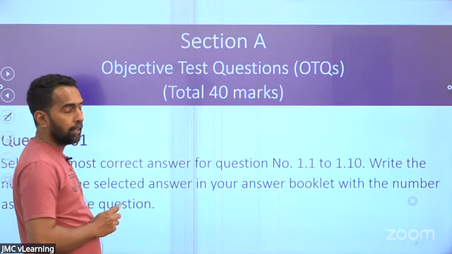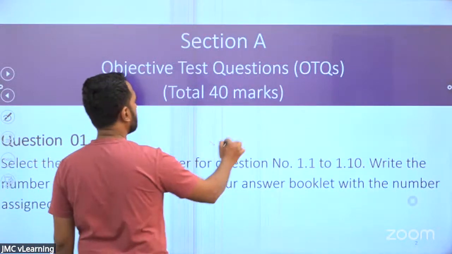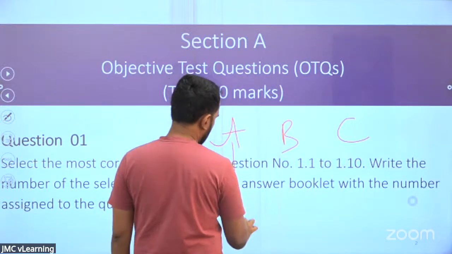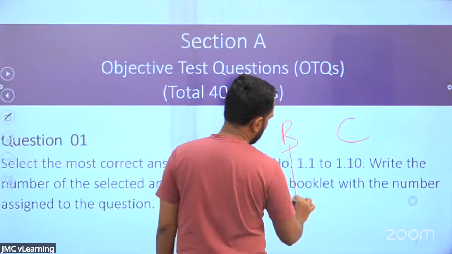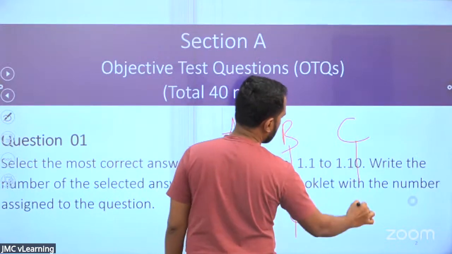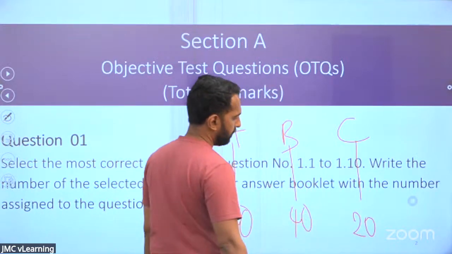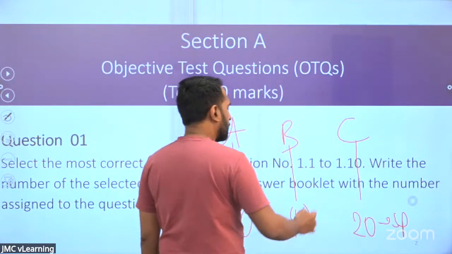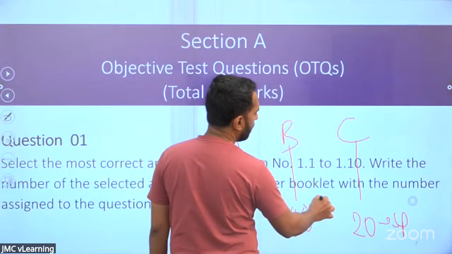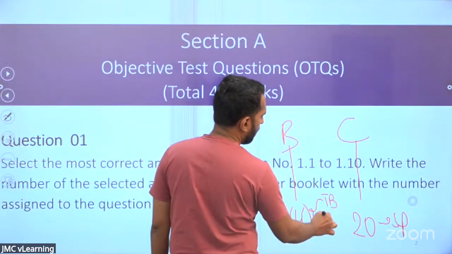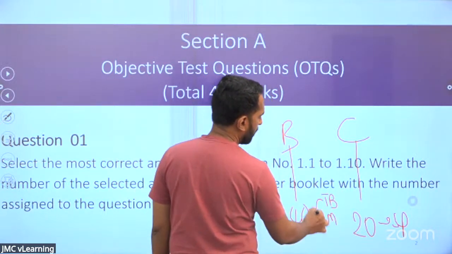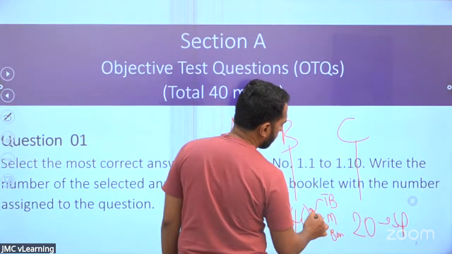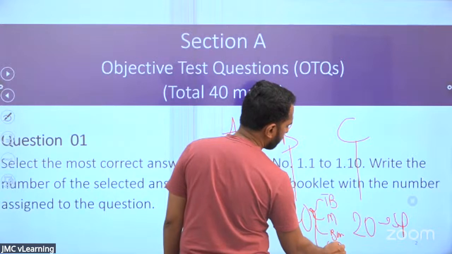You know that in your paper you have 3 sections: section A, section B, and section C. Section A has 40 marks, section B has 40 marks, section C has 20 marks. Section C is the sole proprietor question. In section B, you have the trial balance question, the manufacturing account question, the bank reconciliation question, and the correction of errors question.